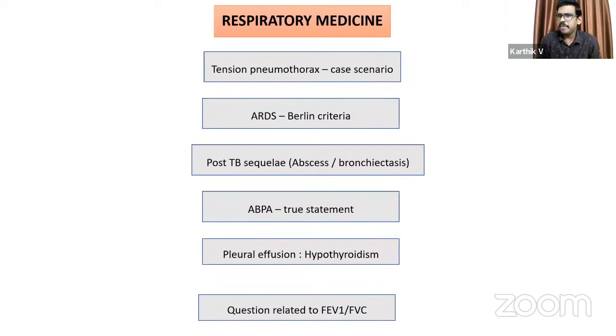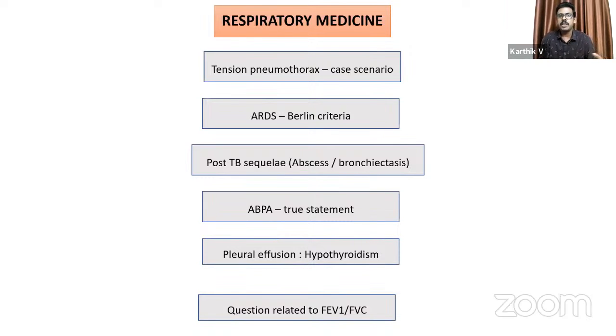Now, from respiratory medicine, actually last year we had 2 questions from critical care, but only 1 question from pure or core respiratory medicine theory. But here we have around 6 or 7 questions that have come in respiratory medicine and critical care. If you look at the questions, there were no real surprises because these are the areas from which questions are repeatedly asked over and over. But this is again what Rahul sir has been talking about. There are core areas which we all know the questions are going to come from, but the questions may be at different strata of difficulty.